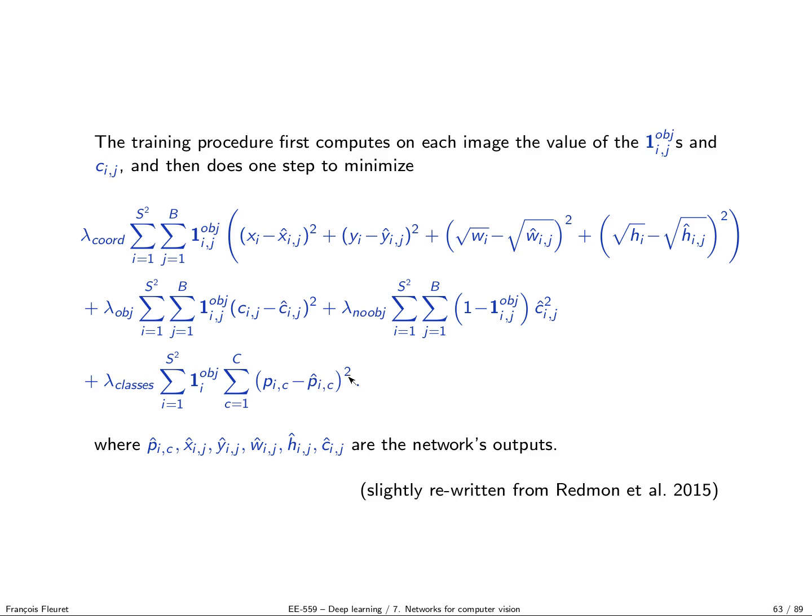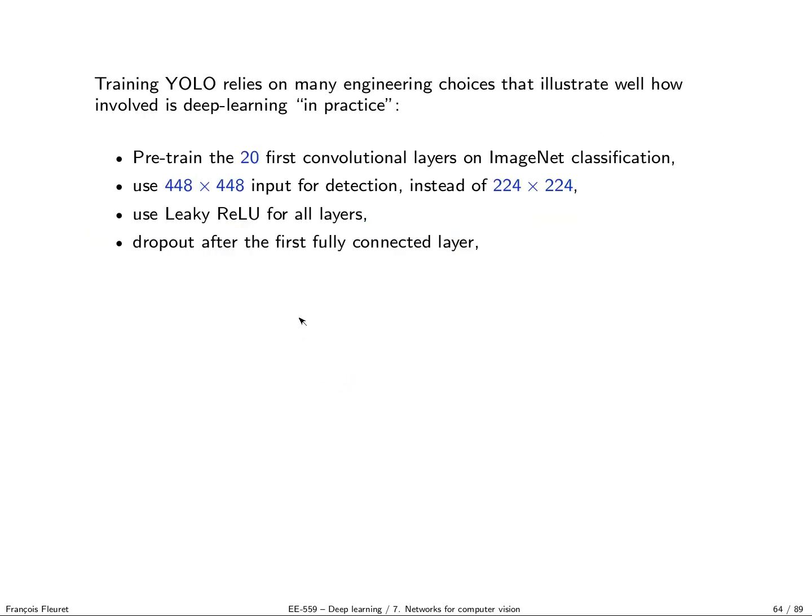Okay. So training YOLO relies on many engineering choices, and I like this example in this course because it illustrates how much there is engineering, but really, again, in a very good sense. It's very nice to do math and stuff, but in the end, to make things work, you really have to trust your intuition and tune and make a lot of engineering choices. So here for YOLO, the network is pre-trained.